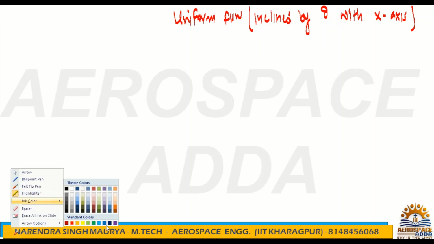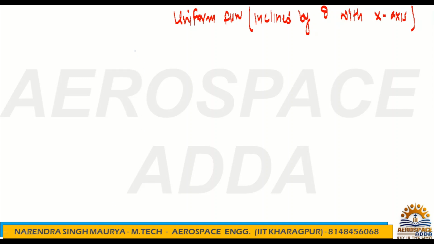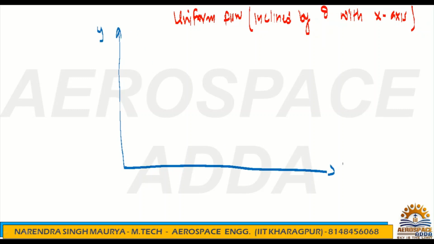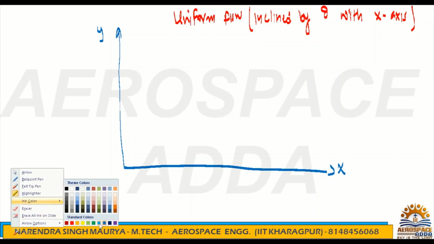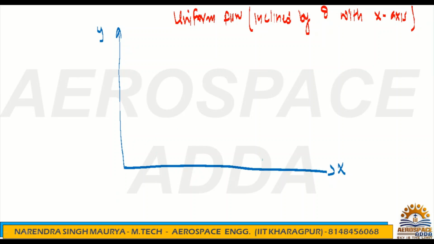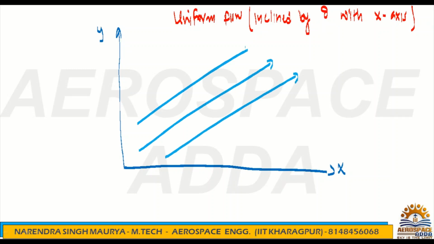So now if I make a coordinate system, this is y, and this is x. If I want to show the inclination theta for the inclined flow, so this is the inclined flow.